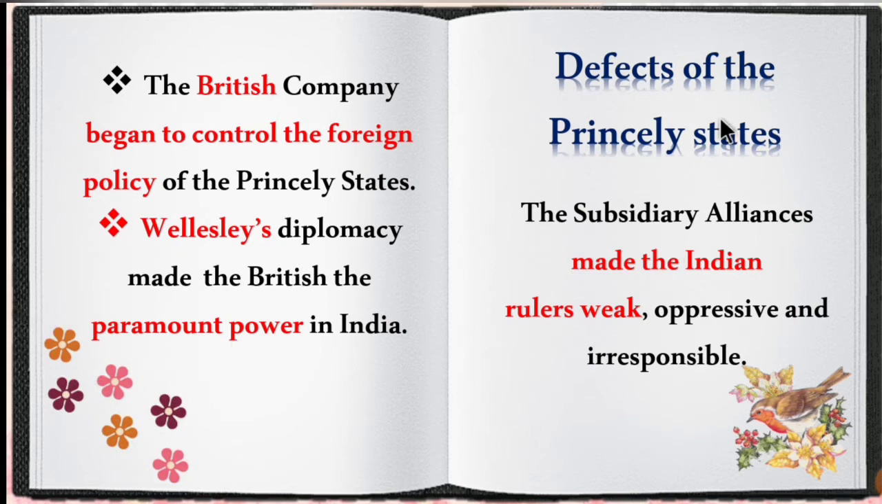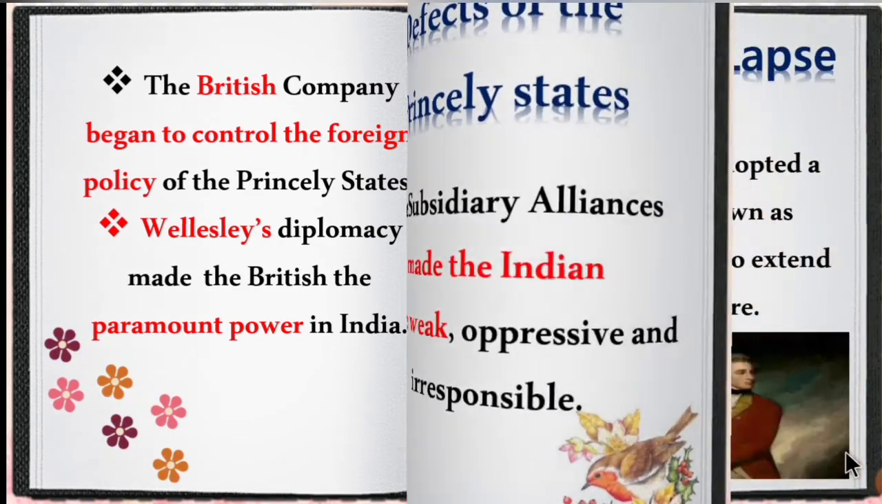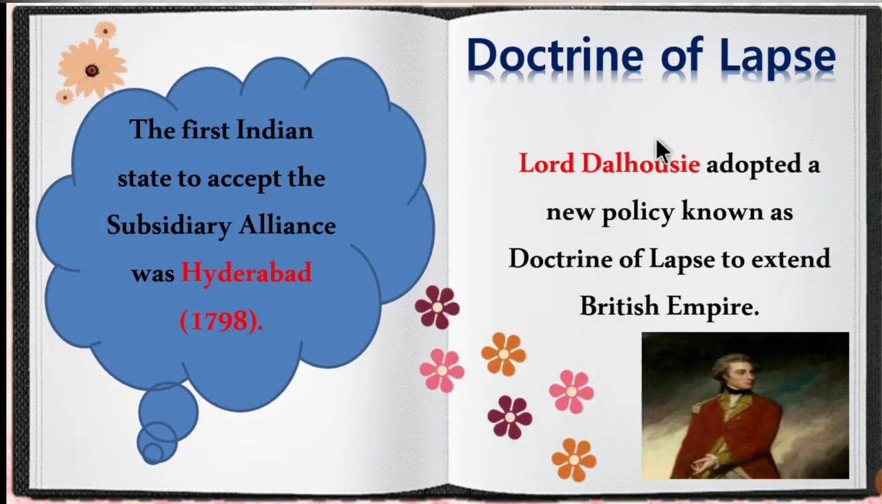Now let's see the defects of the subsidiary alliance. The main defect is that it made the Indian rulers weak, oppressive and irresponsible, because everything was carried out by the British. So the Indian rulers became very weak, oppressive and irresponsible towards their service. Now let's move on to the doctrine of lapse. Before that, the first Indian state to accept the subsidiary alliance was Hyderabad in 1798.